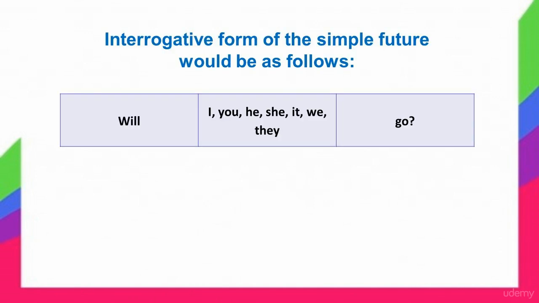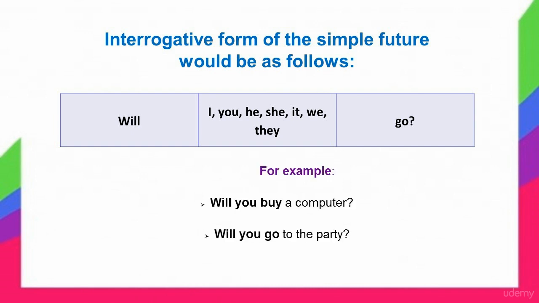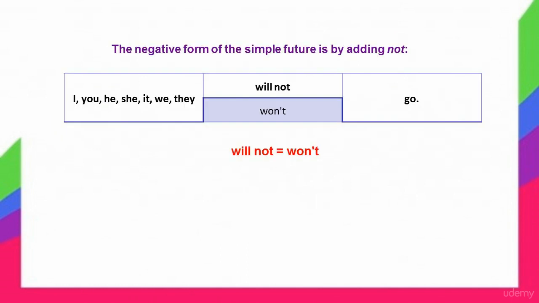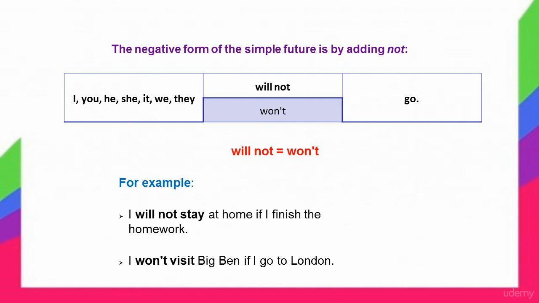And the interrogative form of the simple future would be as follows. For example, will you buy a computer? Will you go to the party? The negative form of the simple future is by adding not. Will not is won't. For example, I will not stay at home if I finish the homework. I won't visit Big Ben if I go to London.